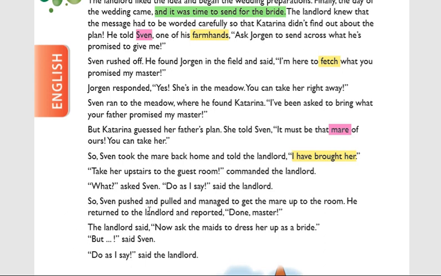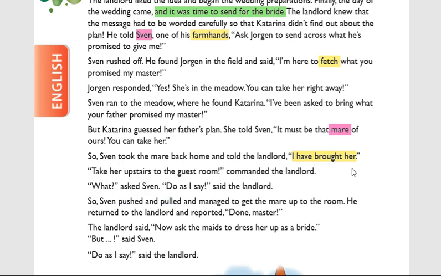So Sven pushed and pulled and managed to get the mare up to the room. He returned to the landlord and reported, done, master. What done? I have taken her to the guest room. In such a way he said simply, done, master. So whenever the master said, Sven pushed and pulled. According to the landlord, what does her refer to?